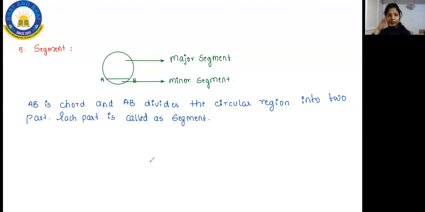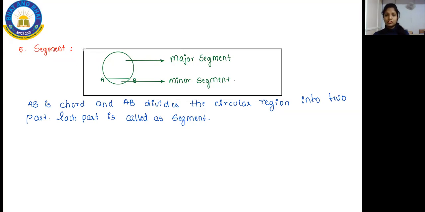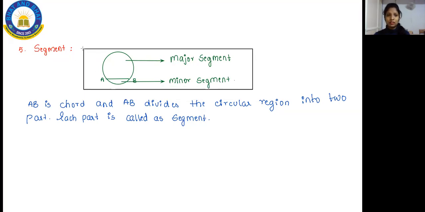Whatever region you get inside your AB and outside your AB can be termed as two different parts. Whatever is within AB, we call that a minor segment. Whatever is outside your AB, we call that a major segment. So there are two segments present in a segment of a circle.